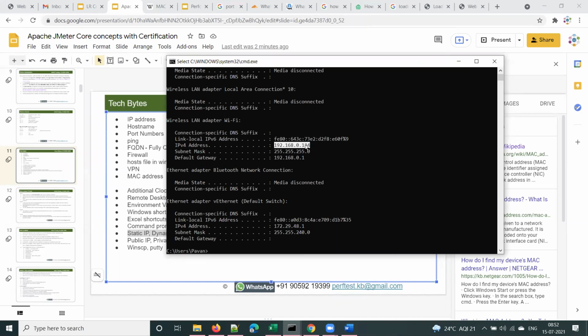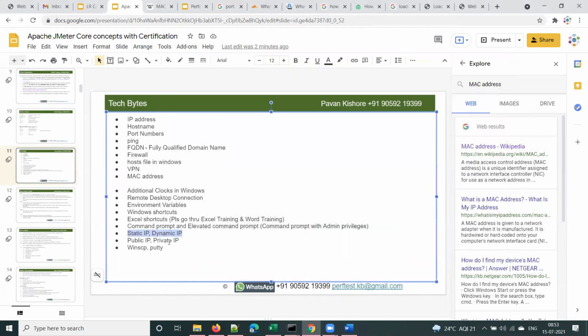Clear, guys? Yes, please, 5 more minutes. So if you want a static IP address for some reason, yes, you can get it, and your internet service provider can provide that. You have to pay some additional amount per month, say 100 rupees, and then your ISP will provide that static IP.